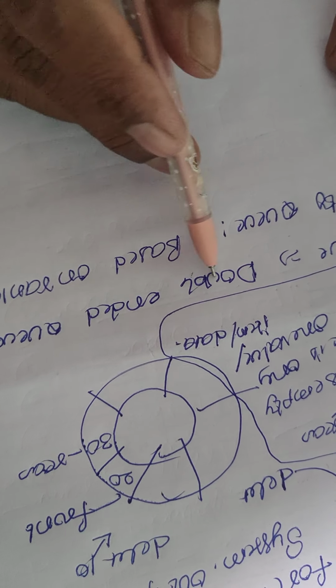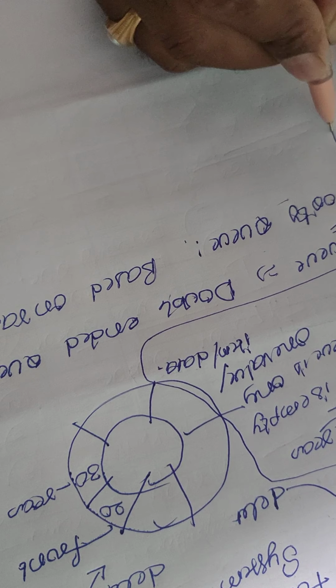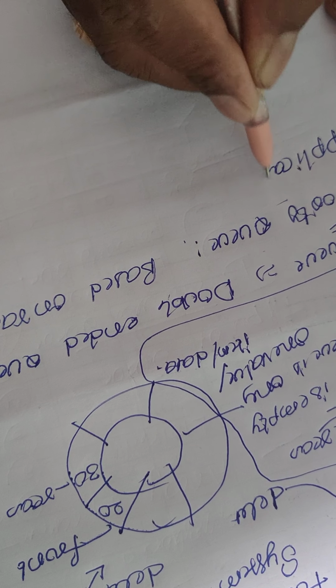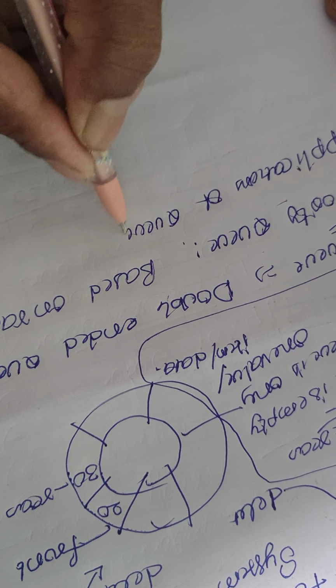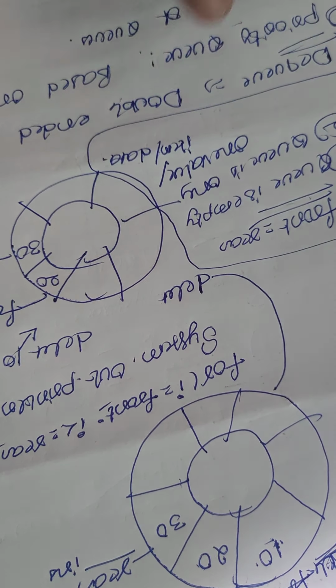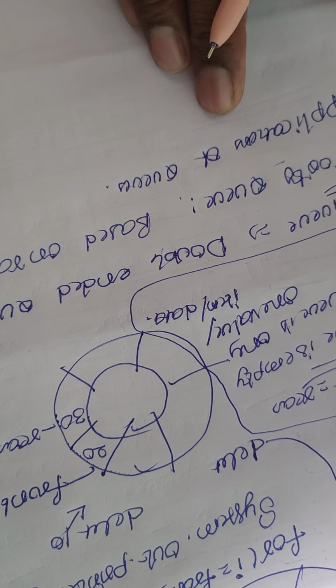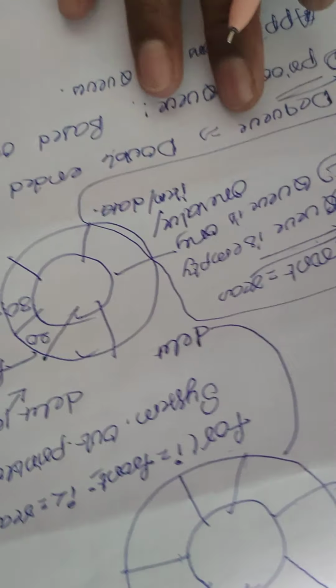Then after that, the double ended queue and the priority queue, and in the next session we will also discuss the applications of queues. In the next video I will explain once again in detail what the circular queue, the double ended queue, and the priority queue are, and the applications of queues. So this is the general overview.